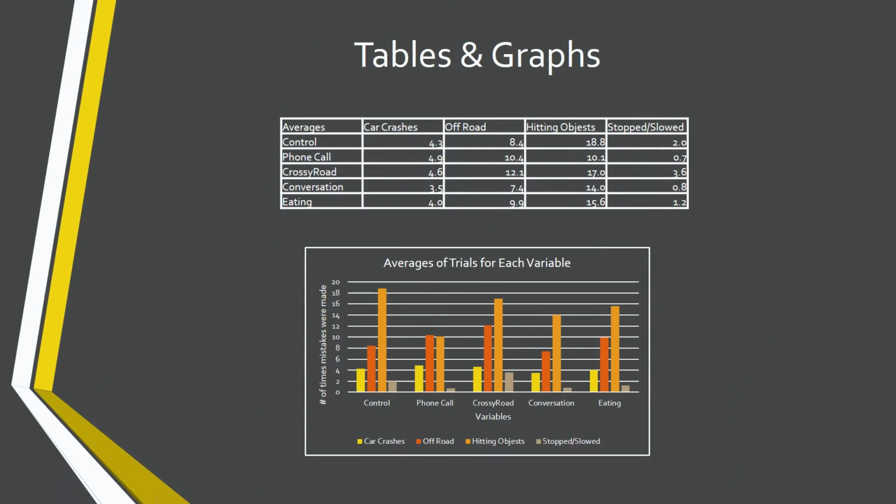The chart and graph clearly display the data gathered through this experiment. The graph shows that overall, Crossy Road was the most distracting. The chart also displays that hitting objects was the most common error committed by drivers.